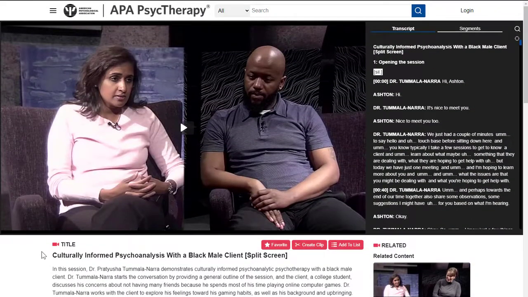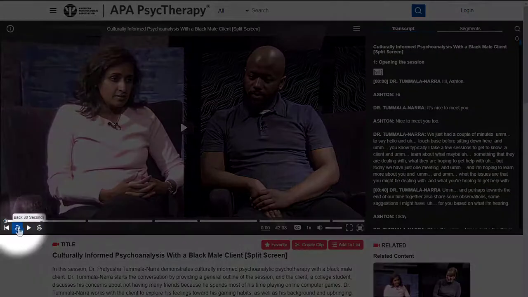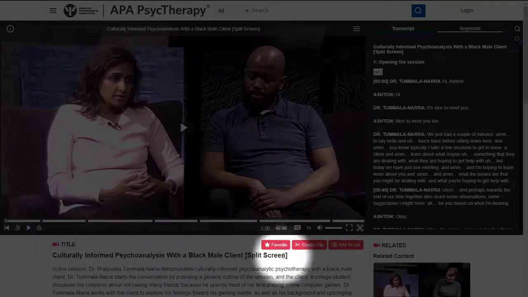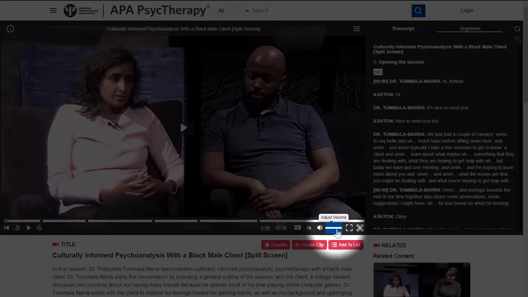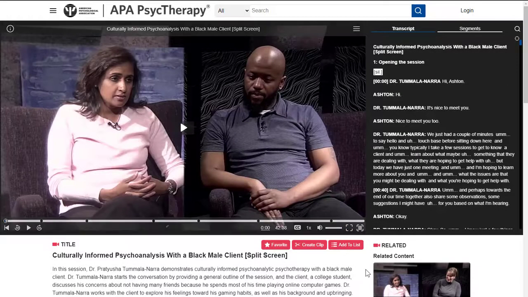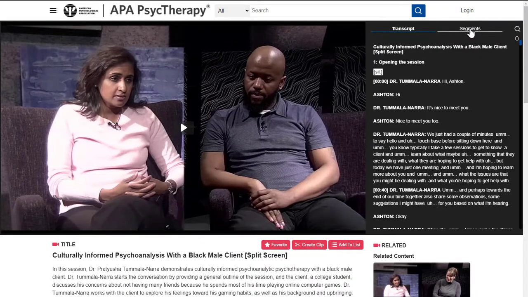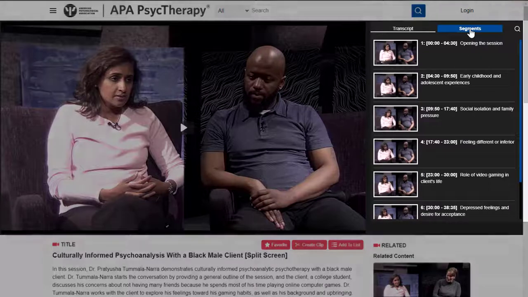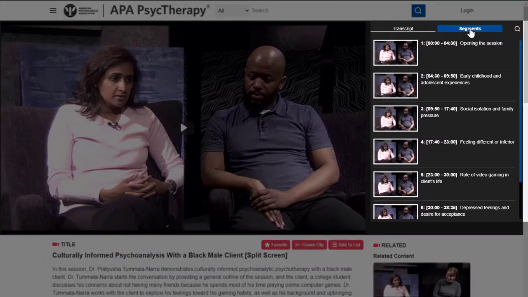Video controls include rewind or fast forward by 30 seconds, captions, playback speed, volume, and full screen with or without the transcript. Newer videos, as well as some of the more frequently viewed older videos, have been broken up into segments, that is, meaningful portions or chapters.